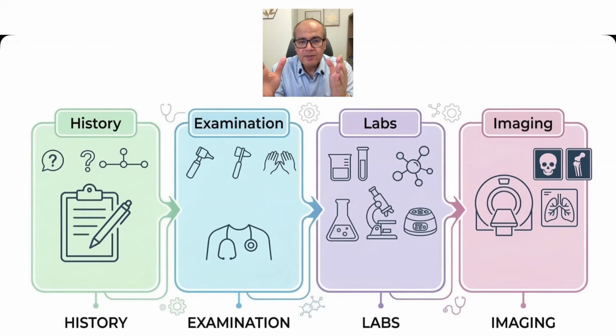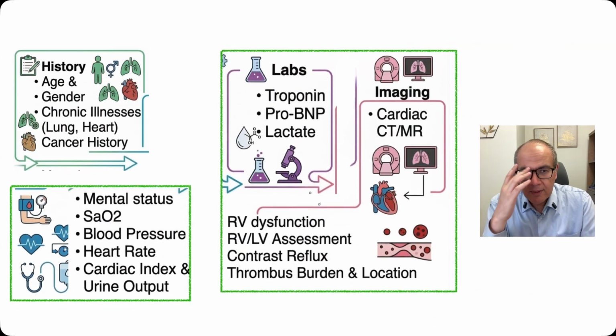But how do we reach these 5 categories of risk? We collect elements from the history, from the physical examination, from the laboratory evaluation and from the imaging, and then we incorporate them into clinical scores, and these clinical scores would move us between the categories from A until E. So if we look at the history, advanced age is a risk factor, male gender is a poor prognostic factor, chronic lung disease, chronic heart disease, and of course cancer.